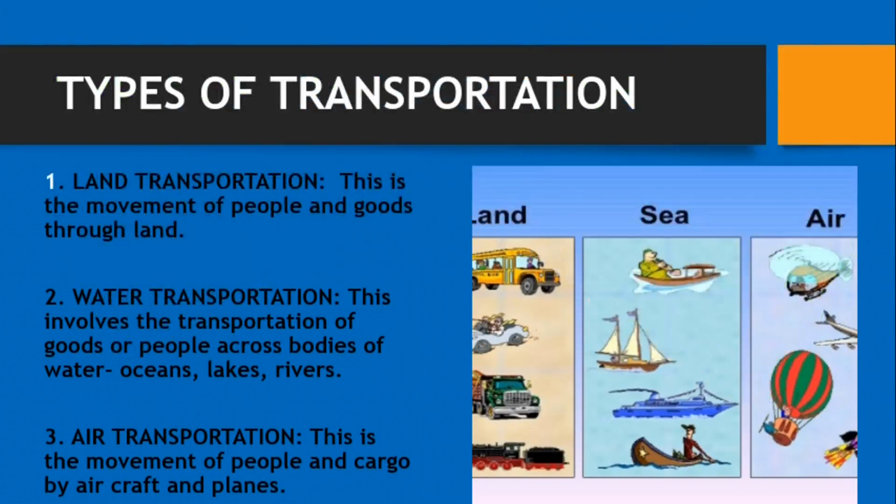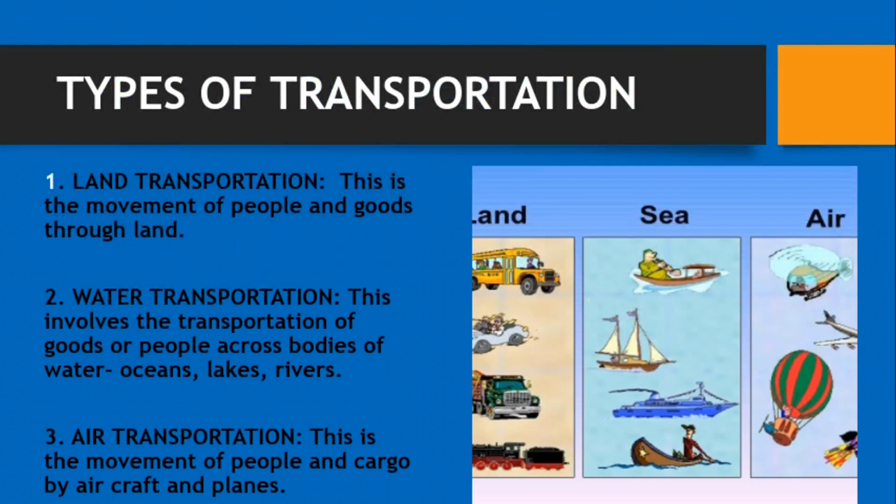There are three types of transportation: land transportation, water transportation, and air transportation. So land transportation is the movement of people across the land. It could be using motorcycles, bicycles, automobiles, okay? Even trekking with the foot, that's a form of land transportation.